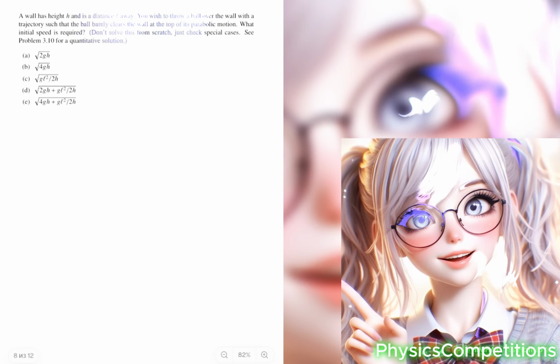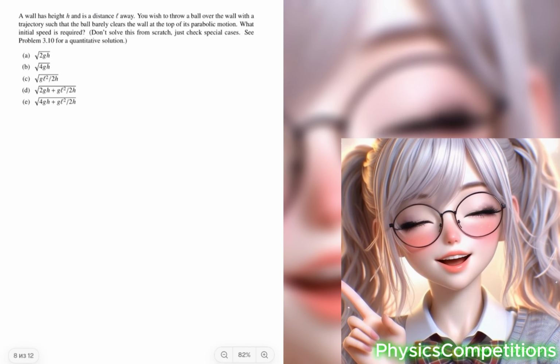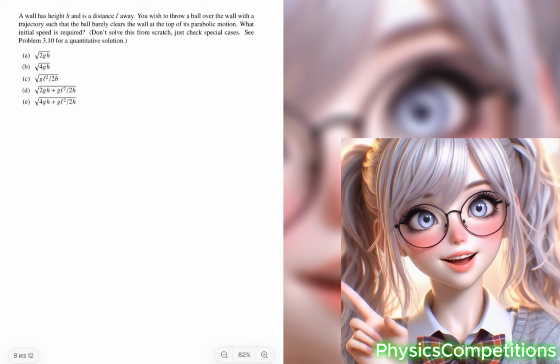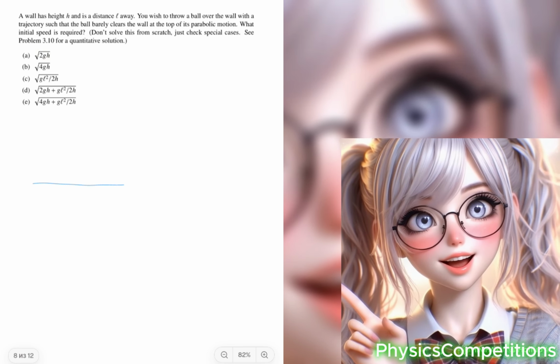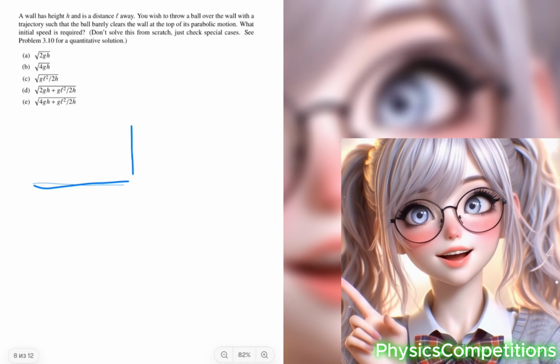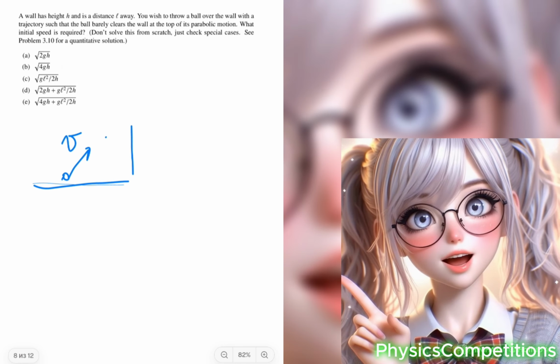A wall has a height h and a distance l away. You wish to throw a ball over the wall with a trajectory such that the ball barely clears the wall at the top of its parabolic motion. What initial speed is required?